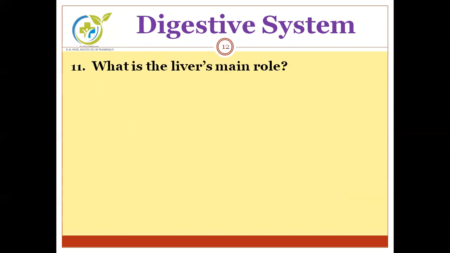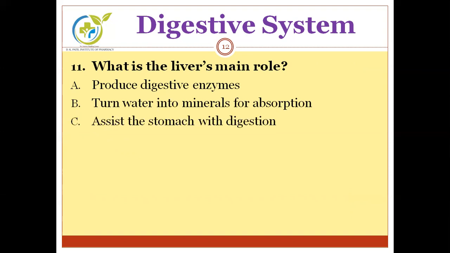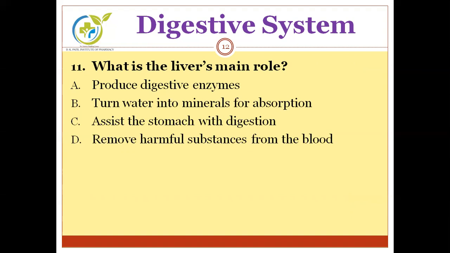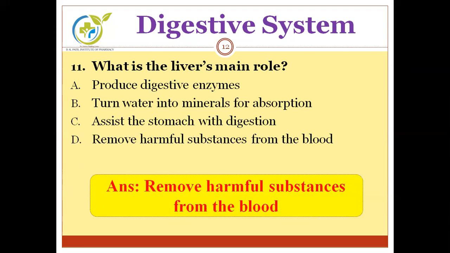Next question. What is the liver's main role? Options are: A, produce digestive enzymes; B, turn water into minerals for absorption; C, assist the stomach with digestion; D, remove harmful substances from the blood. The correct answer is remove harmful substances from the blood.